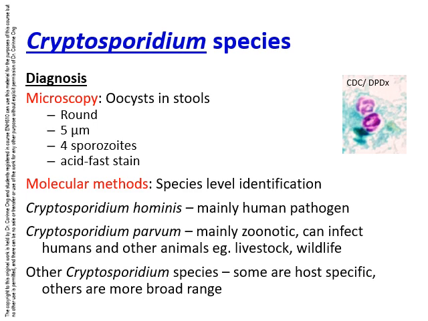There are 2 major human pathogenic species, Cryptosporidium hominis, which is mainly a human pathogen, and Cryptosporidium parvum, which is mainly zoonotic, as it can infect both humans and other animals, for example, livestock and wildlife. Other Cryptosporidium species also exist, some with host specificity, others more broad range.